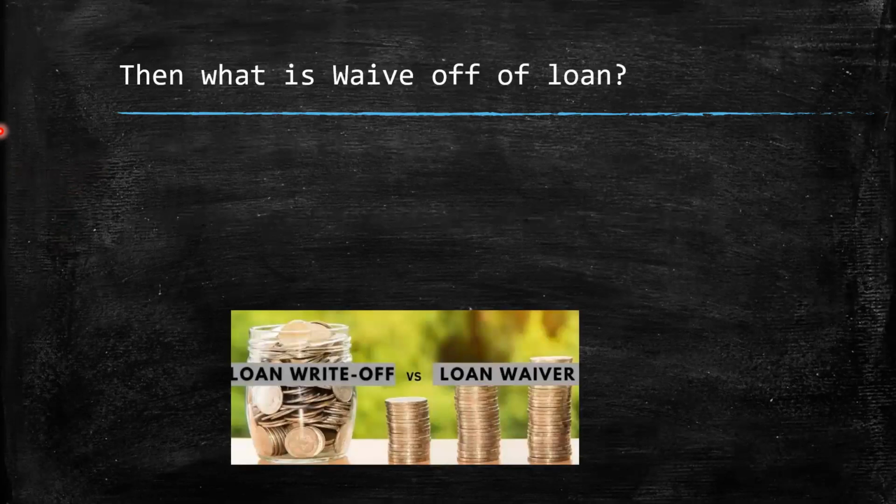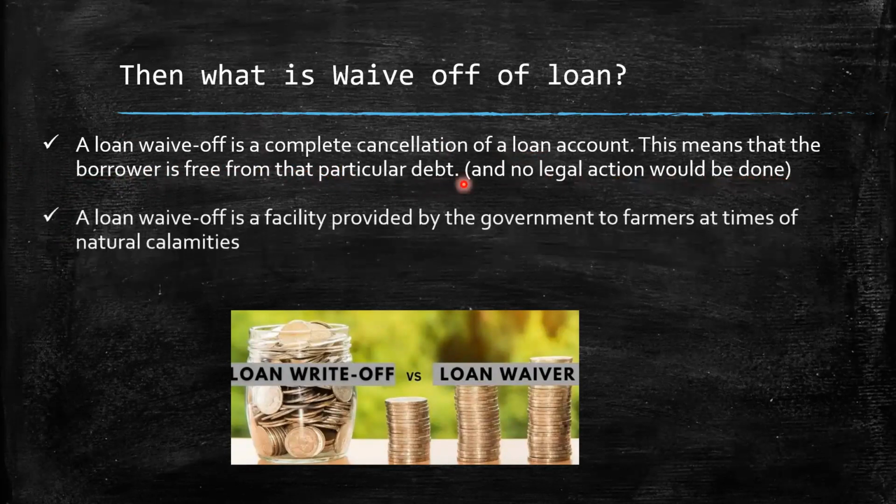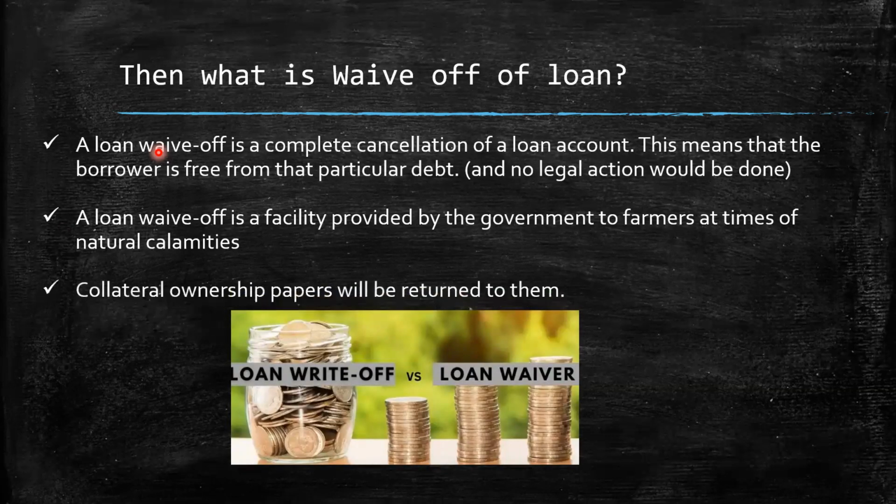Then this write-off is not to be confused with waive-off of the loan. Waive-off is a completely different process, which is a complete cancellation of the loan, which means the borrower is free from that particular debt and no legal action will be taken. So, for example, governments periodically do a loan waive-off, right? Whenever there is a natural calamity like a cyclone or a famine, etc. And if there is any collateral, the ownership papers will be duly returned to them.